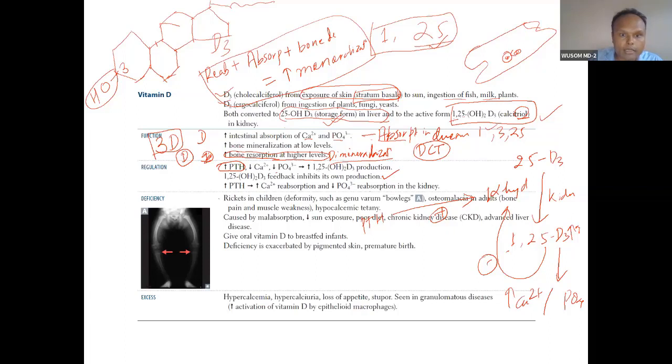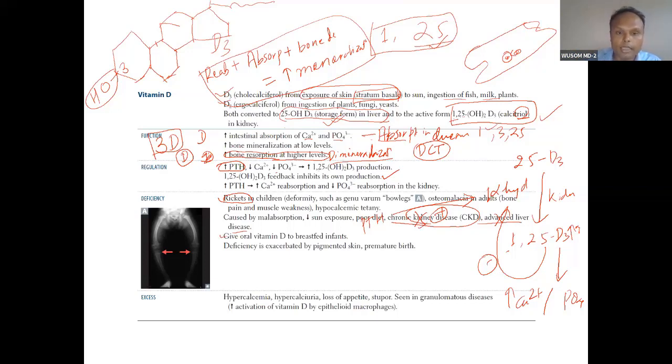Vitamin D deficiency causes rickets in children. We will talk about the symptoms later. It is caused by malabsorption, lack of sun exposure, poor diet, chronic kidney disease and advanced liver disease. These are the causes because the liver and kidney are both required for synthesis of vitamin D. So both kidney disease and liver disease can cause vitamin D deficiency, also in adults. In such patients, supplement vitamin D, because it cannot be produced.